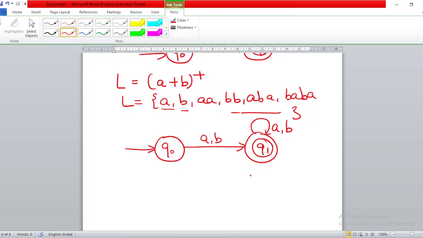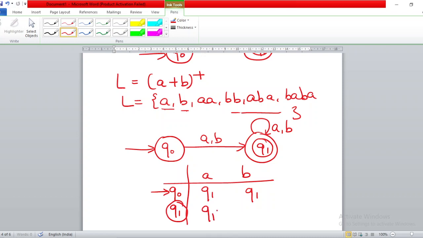So in all these questions basically I have made transition diagrams only, and these transition diagrams can be very easily converted into transition tables. So this last question only I will convert into a transition table. So it is Q0, Q1, the initial state is marked by an arrow, the final state is marked by a circle, inputs are A and B. On Q0 when you give A, you reach Q1; on Q0 you give B, you reach Q1; on Q1 you give A, you remain in Q1; on Q1 you give B, you remain in Q1. So this is how this transition diagram can be converted into this transition table. Similarly, you can convert all the transition diagrams into transition tables.